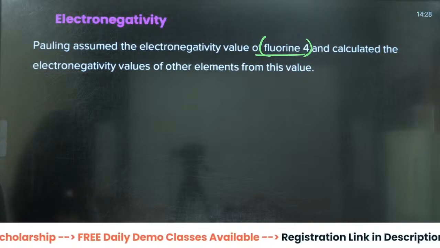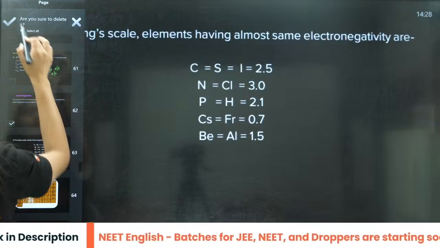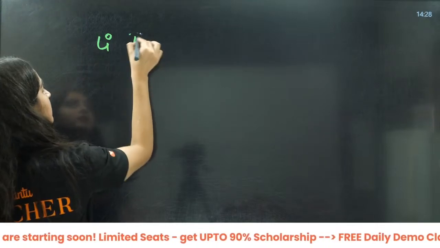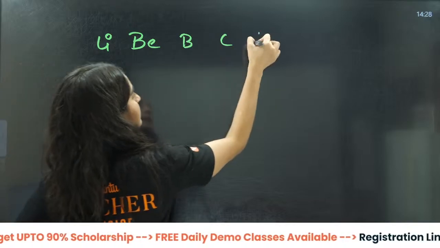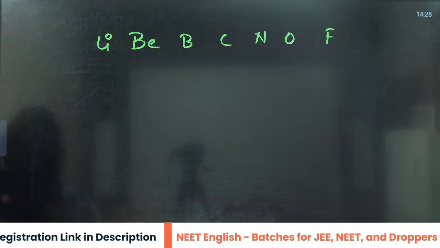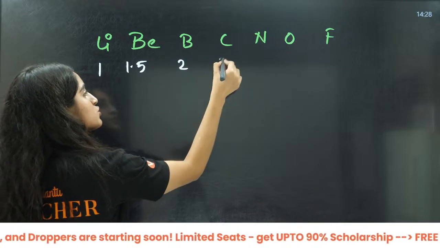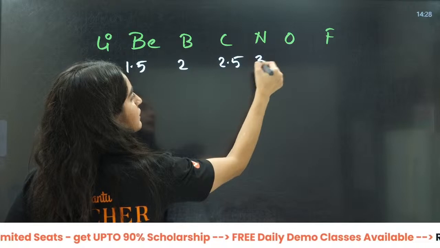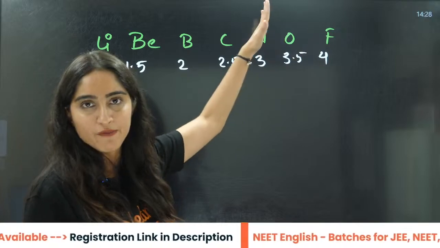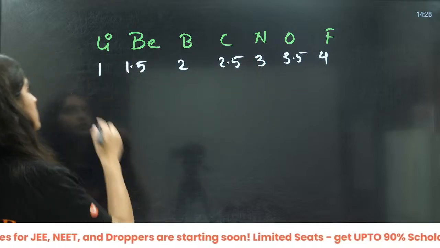What is important for you is to know the values here. So I will write the values that you need to know. First is lithium, beryllium, boron, carbon, nitrogen, oxygen, fluorine. So this will start from 1 for lithium, then 1.5, and you will add 0.5 each time: 2, 2.5, 3, then 3.5, and fluorine is 4. So he assumed fluorine to be 4, then adding 0.5 each time, this will be the electronegativity of these elements. So this is the first thing.